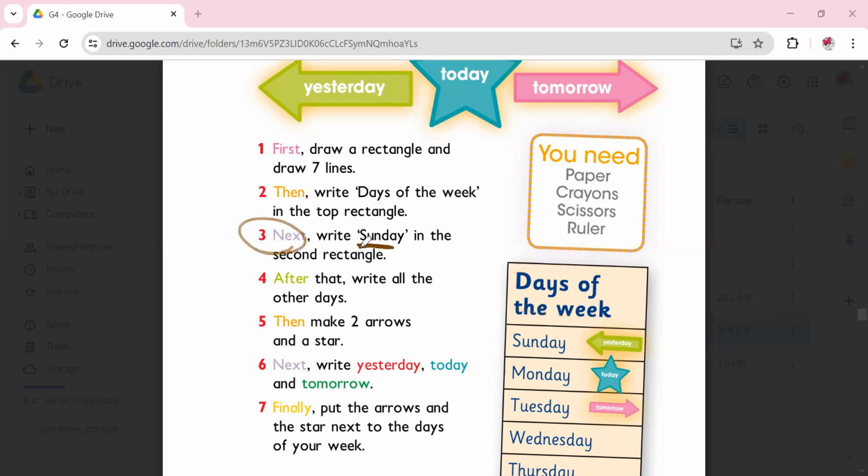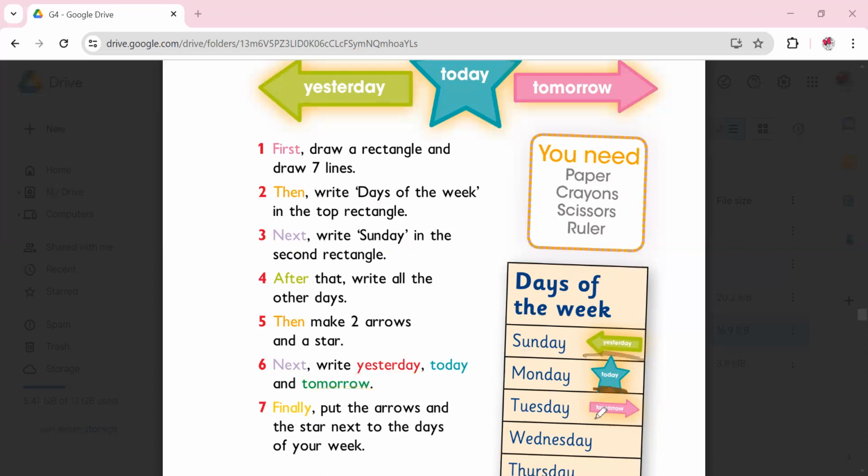So then write days of the week in the top rectangle. Next, write Sunday in the second rectangle. After that, write all the other days of the week. Then make 2 arrows. This is an arrow. 1, 2, and a star. Next, write yesterday, today, and tomorrow.